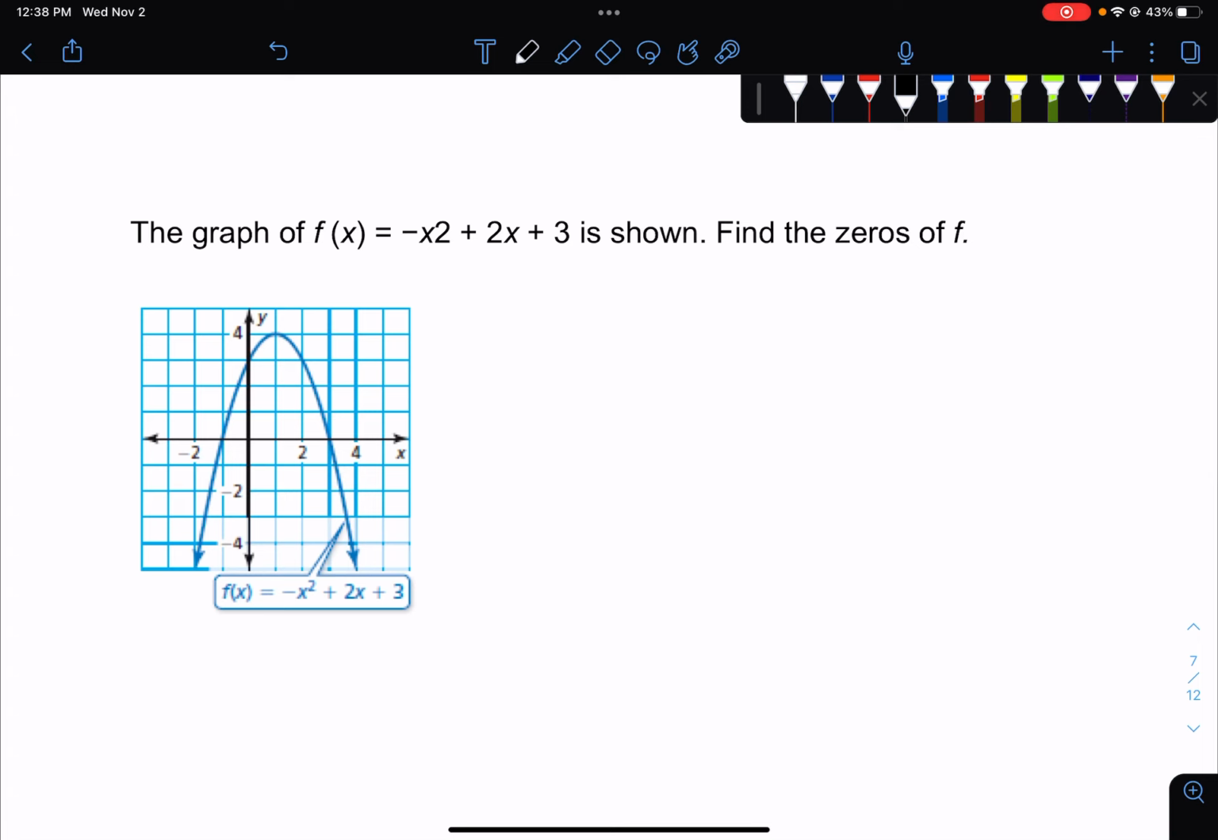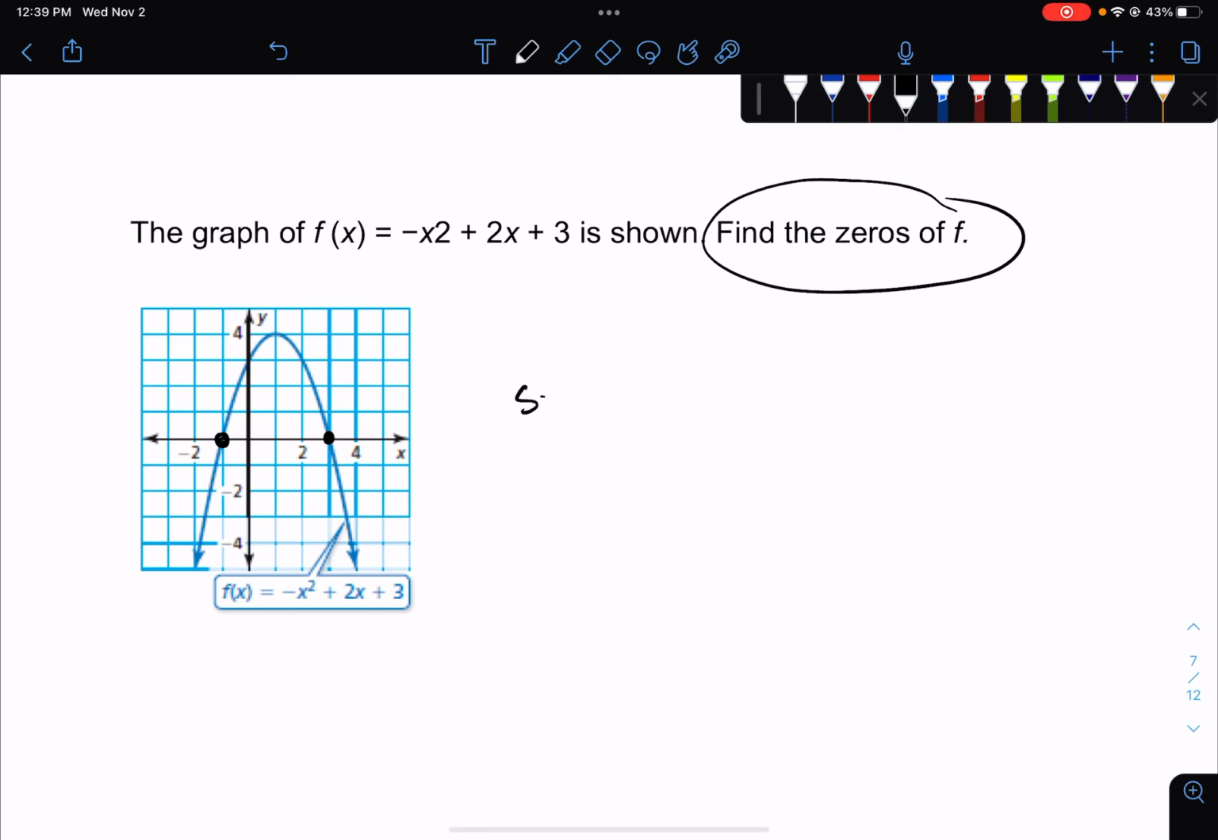This term right here, the zeros. These answers that we're finding, like if I look at this graph, it wants me to find the zeros of f. So when I look at this graph, I notice this point and this point are where I cross.